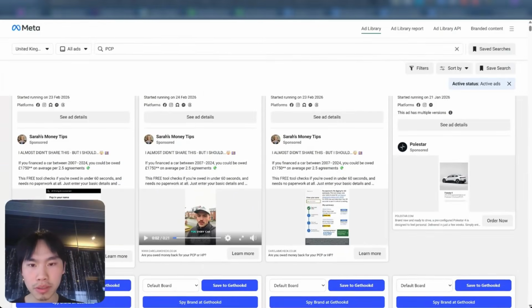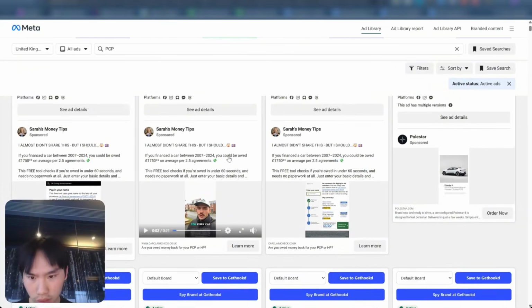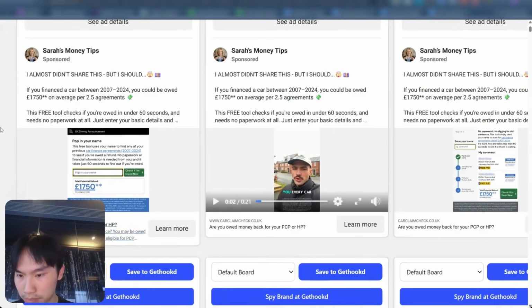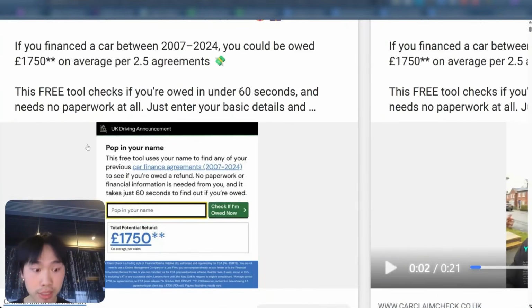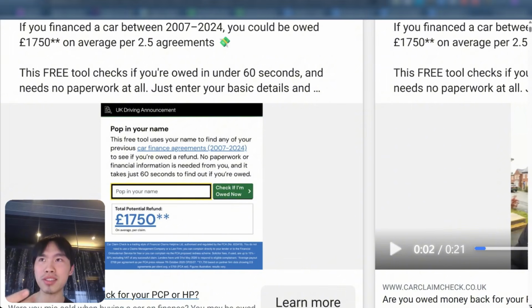And now that we look at the best performing ads, just go PCP, right? You type in this specific keyword that's associated with the vertical, and you can see, okay, the first two are just like some simple static ads. You got some refund amounts, and to really dive into it, what's catching their attention, right, is they're first seeing that total potential refund. It just like say, okay, what can I get a refund amount on? And then they see the UK driving announcement and just read this message. It kind of looks, I mean, if you saw this on your feed, you'd be interested as well, right?